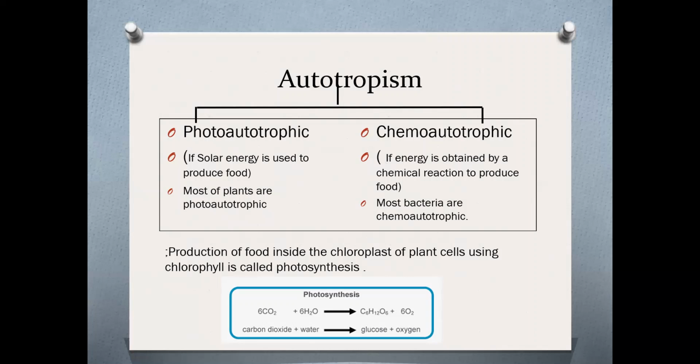Most bacteria are chemoautotrophic. Production of food inside the chloroplast of plant cells using chlorophyll is called photosynthesis, and this is the word equation of photosynthesis. Carbon dioxide and water form glucose and oxygen.